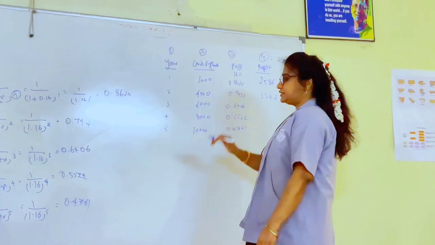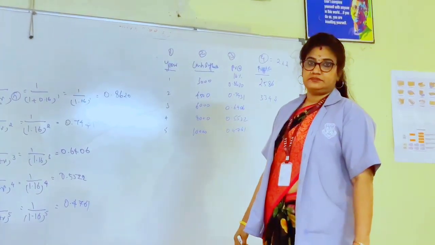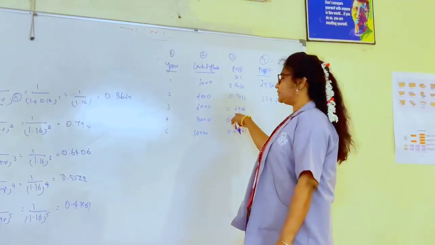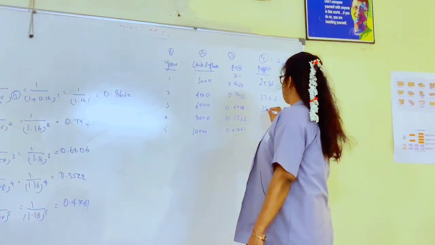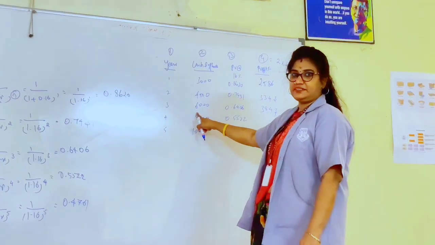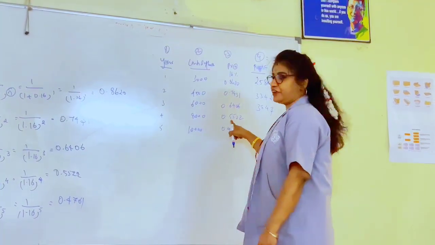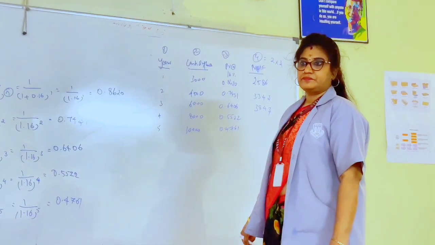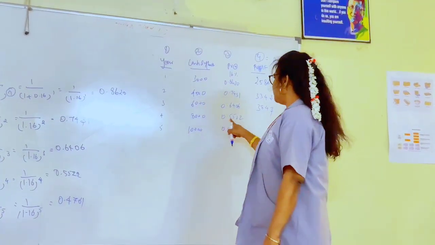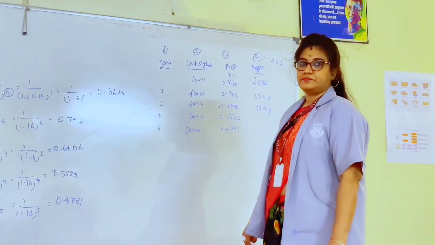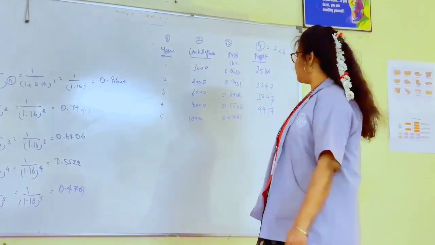Then 6000 into 0.6406 is 3844. See, 6000 has become just 3800. This is the real value of money. Okay, so 8000 into 0.5522 is 4418. And next is 10,000 into 0.4761, which is 4761.